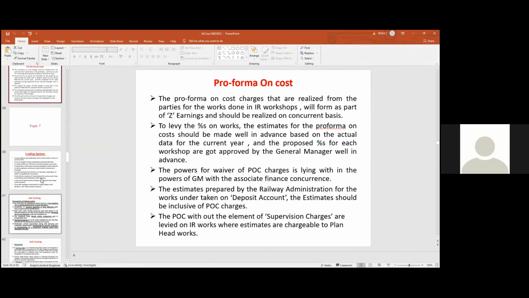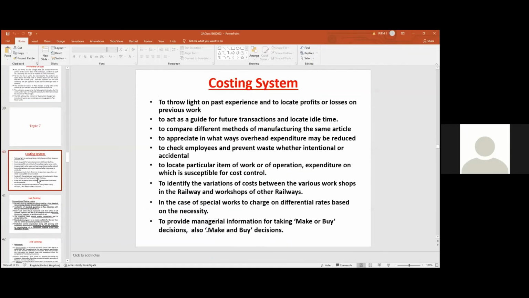We will go to the costing system. Costing system, what is the small 5 marks question that can come: job costing system. What is the purpose of costing system? It is to throw light on past experience and locate profits or losses on previous work, to act as a guide for future. I am showing you the slide, please read, and this is the complete answer. That is the short answer question. This is the answer for the costing system, you have to write it.